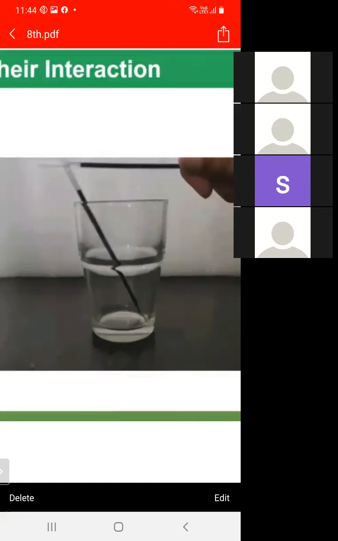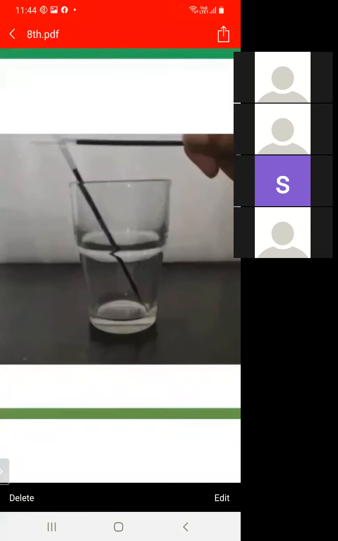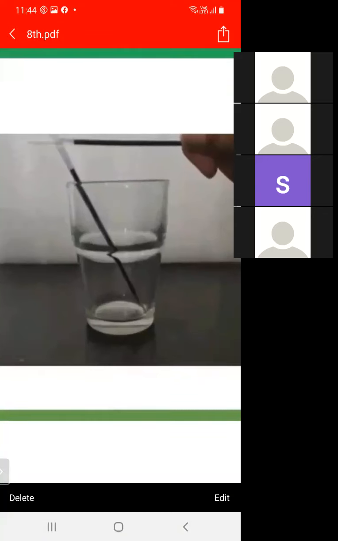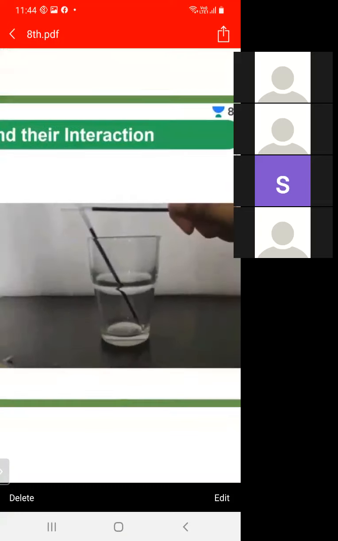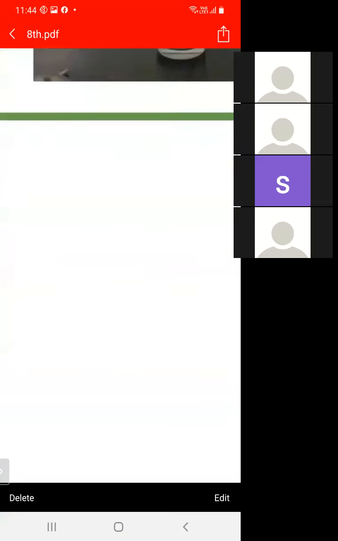Suppose one refill acquires positive charge, then the other refill also acquires positive charge, and same charges repel each other. They acquire the same charge, and because the material is the same, they repel each other. So like charges repel each other.